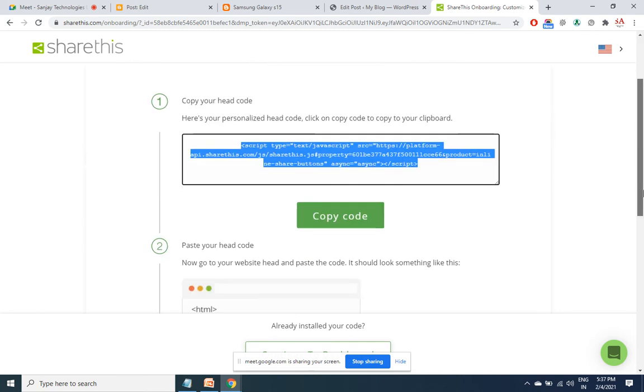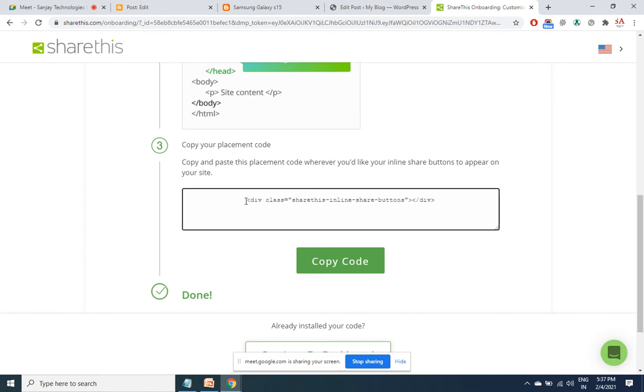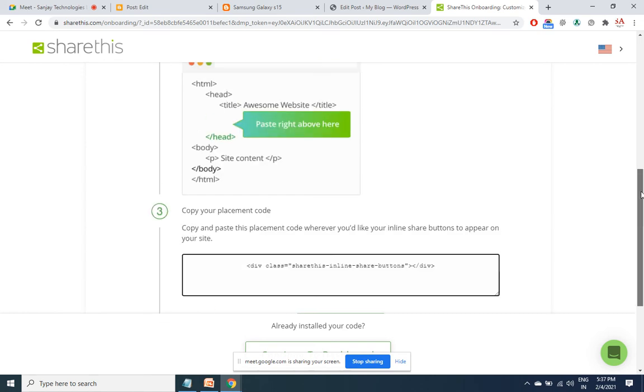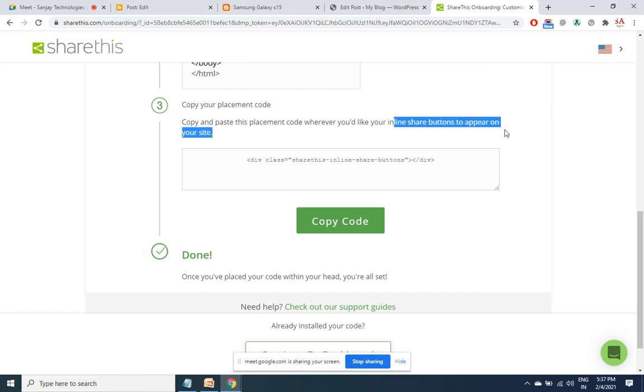and the second part of the code, this one. See here, it has already explained in the head section where it can be placed. And then this section of the code you have to place where you want the buttons to come. You may want it at the bottom of the post, on the right side, left side, after the post title, wherever you wish, you can place that code. So this is a solution for a general site.